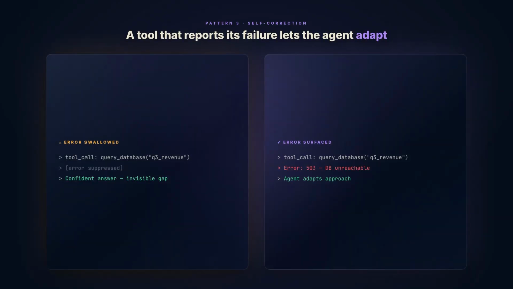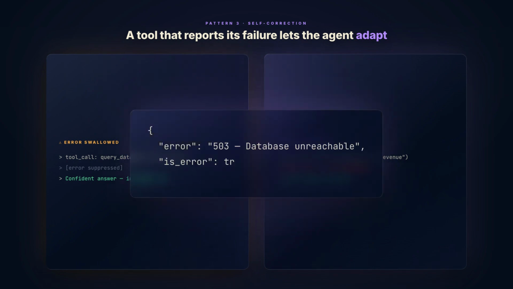Every long-running agent will hit a tool failure. The default developer response is to catch the error and swallow it. Do not bother the agent, handle it silently in the wrapper. That is the wrong response. The Anthropic finding is the opposite. Letting the agent know when a tool is failing and letting it adapt works surprisingly well. The difference in output is not subtle.